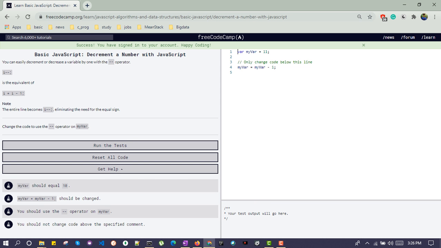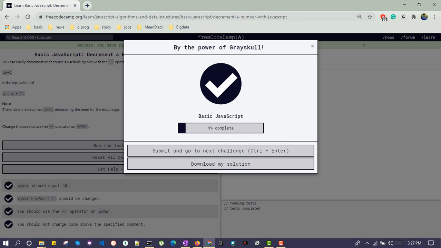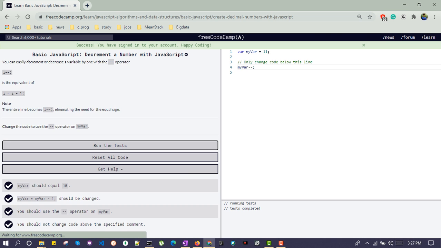Decrement. Decrement works the same as the increment. In place of plus plus, we will do minus minus. And execute this one. Next challenge.